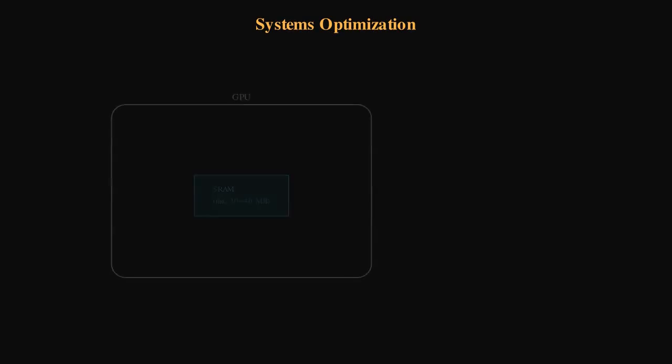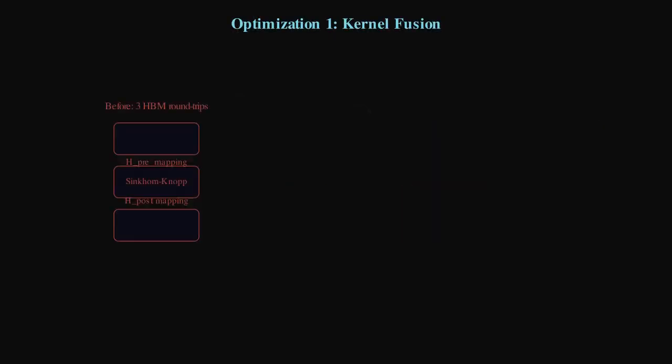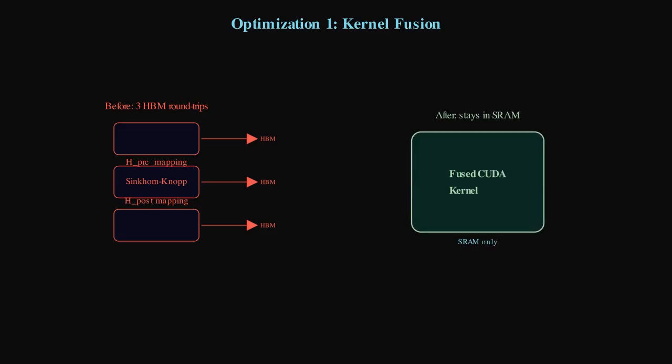Now, if you're a systems engineer, your alarm bells are probably ringing. Computing Sinkhorn-Knopp projections and managing multiple massive residual streams at every single layer sounds like a memory bandwidth nightmare. You're storing an enormous amount of intermediate activations just to compute the gradients later. A purely mathematical fix is useless if it runs out of memory on your cluster.